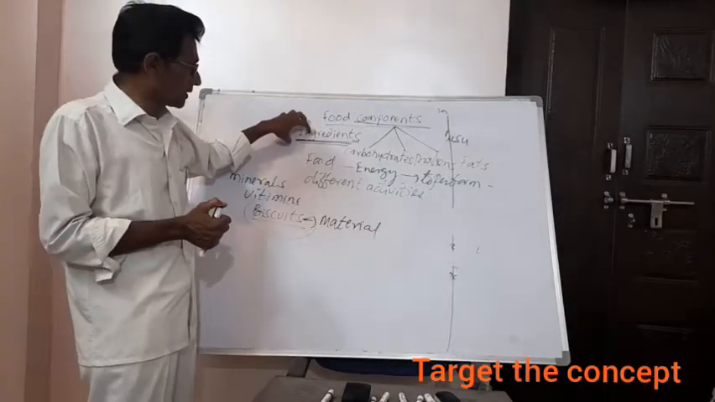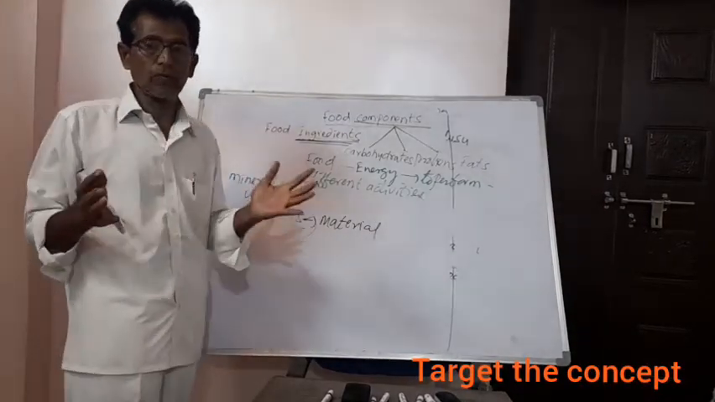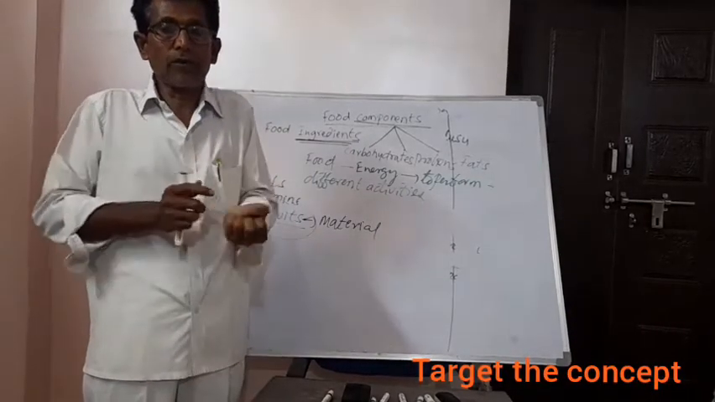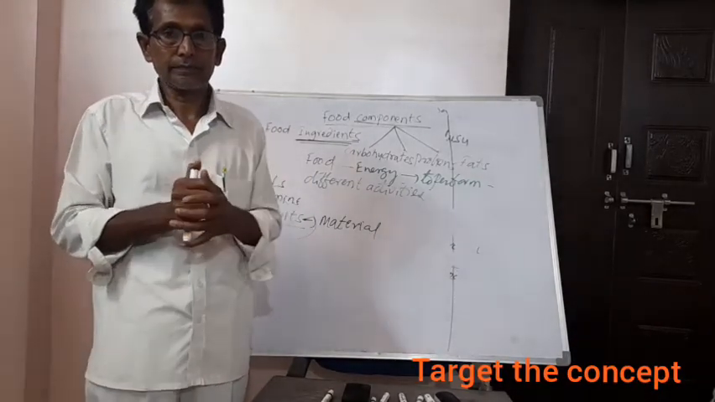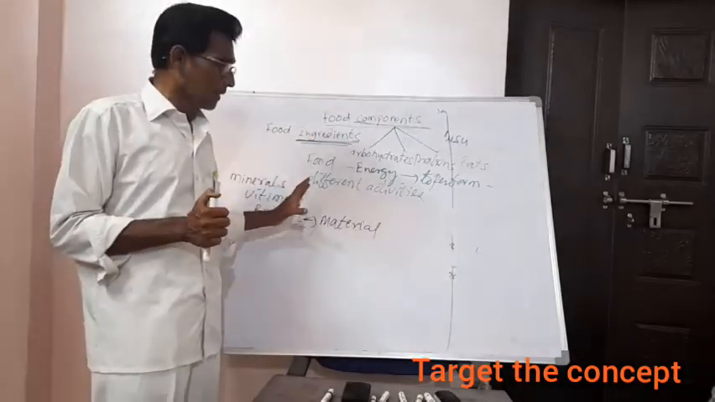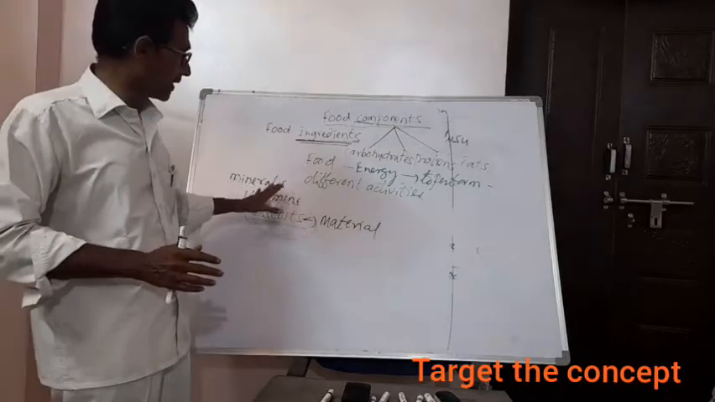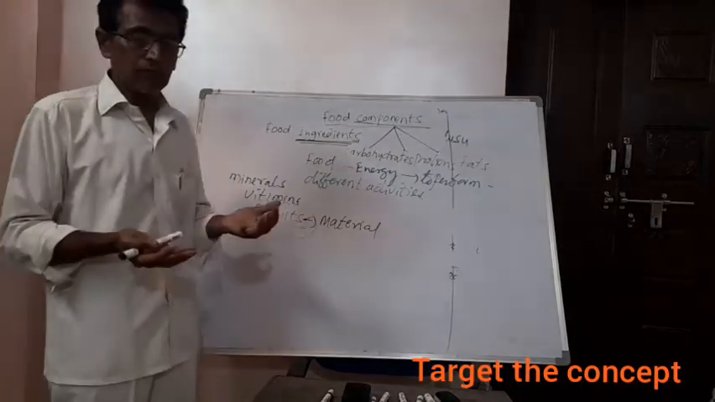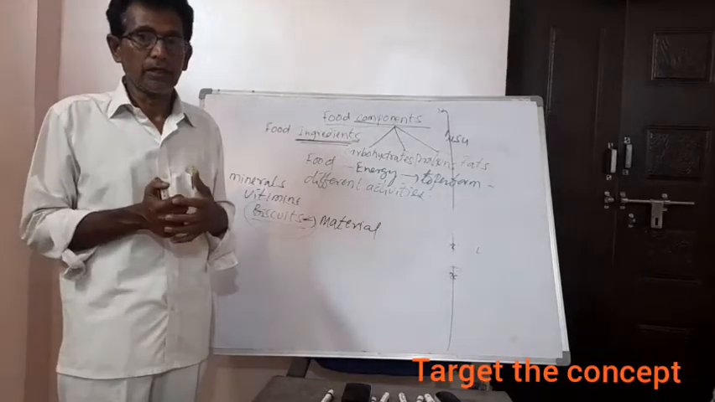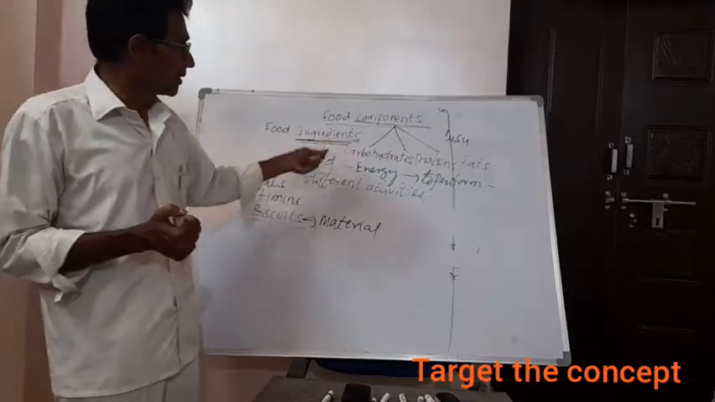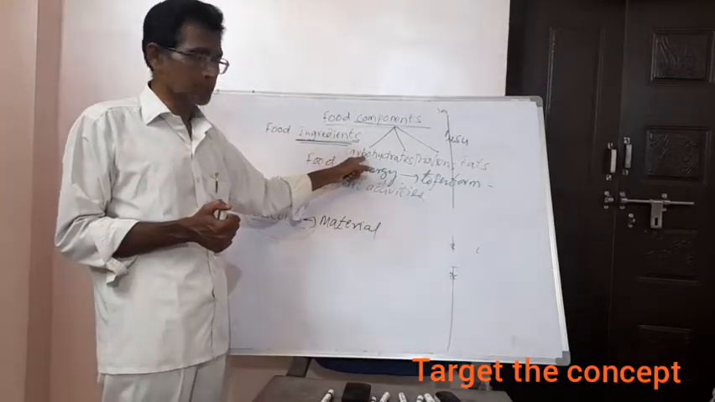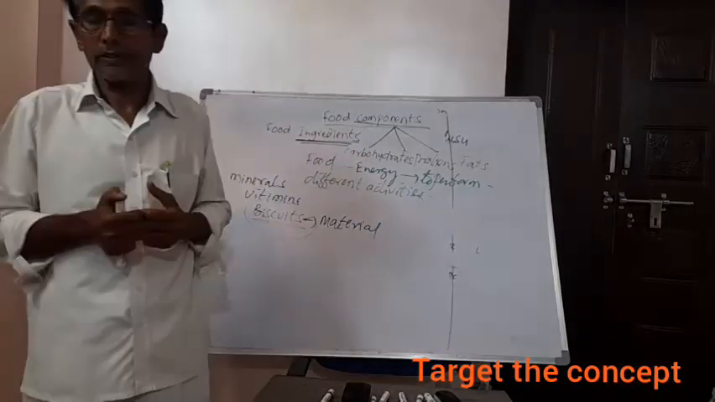Food ingredients means, say for example, we prepare chapati. To prepare chapati, we need wheat flour, water, and some salt. These are the materials required for that. They are called ingredients. But if you eat that, you will get some energy. How do we get energy? Because of the components, the carbohydrates present in that.